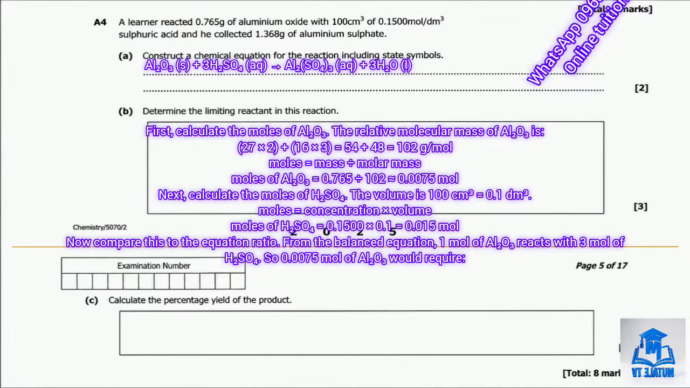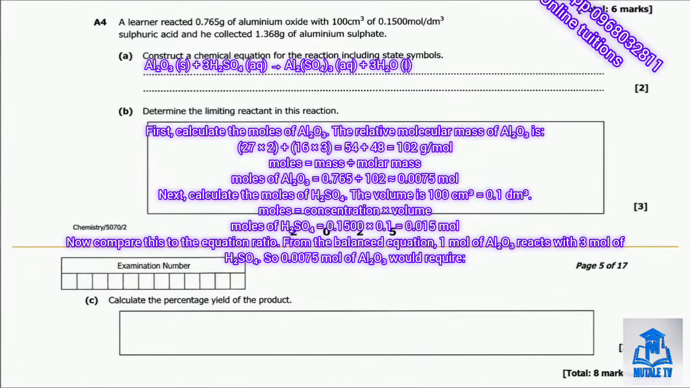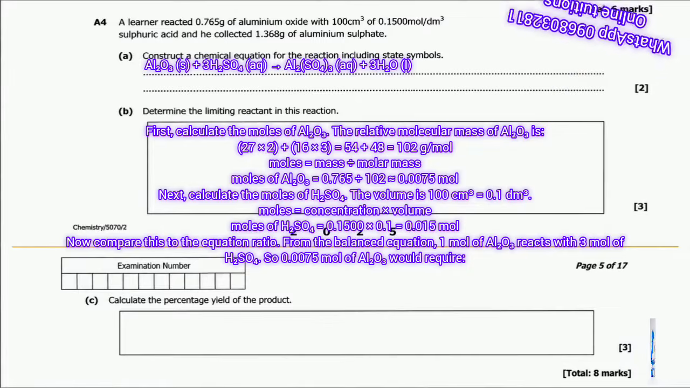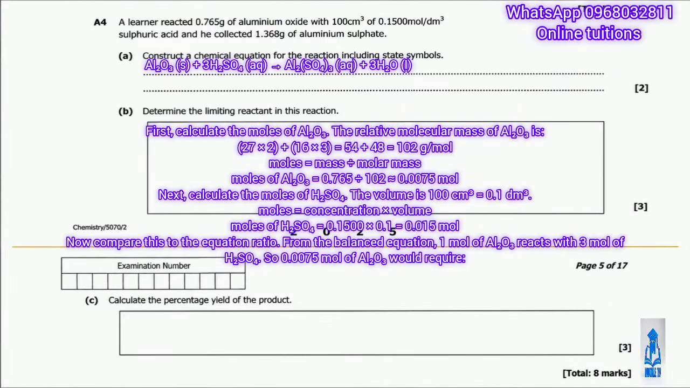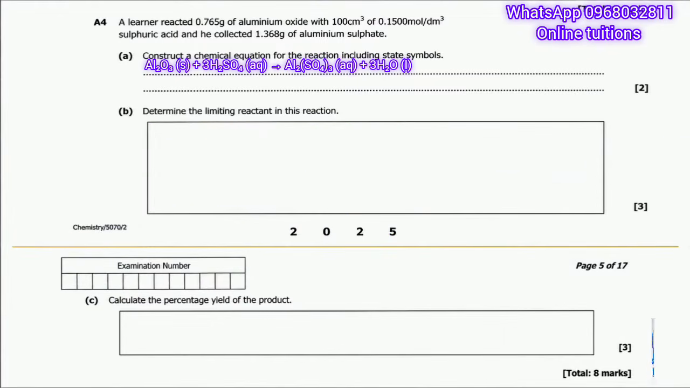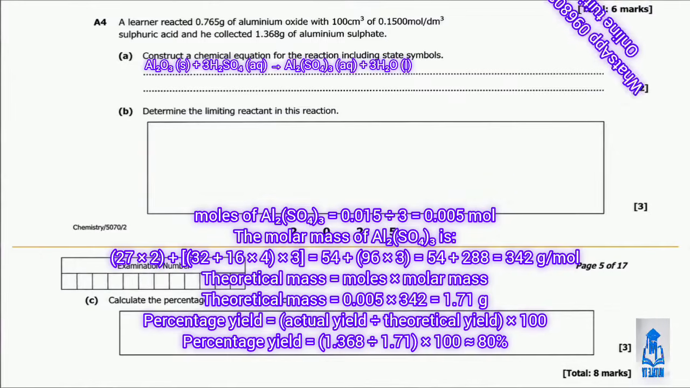This tells us that sulfuric acid is a limiting reagent because it would run out first. Moving on to part C. Part C asks us to calculate the percentage yield of the product. So first we calculate the theoretical yield based on the limiting reagent, sulfuric acid.